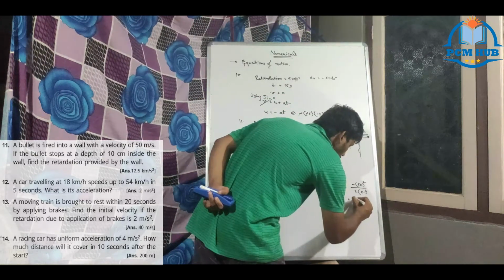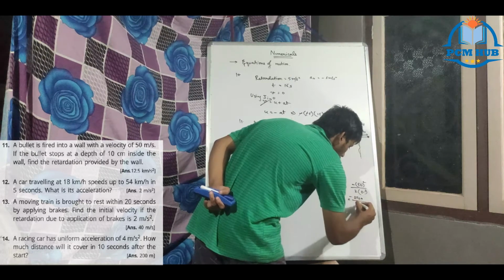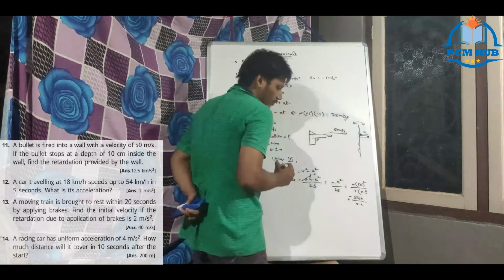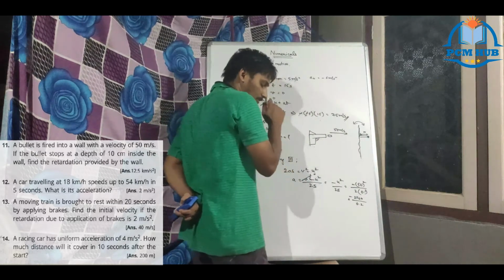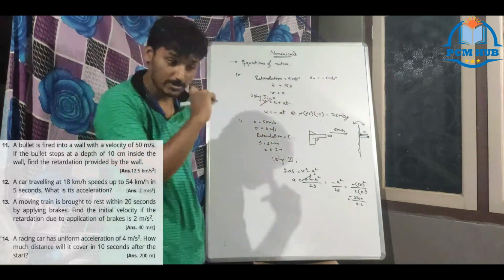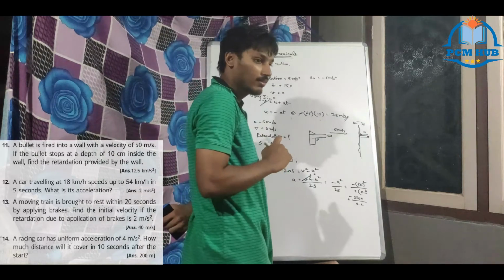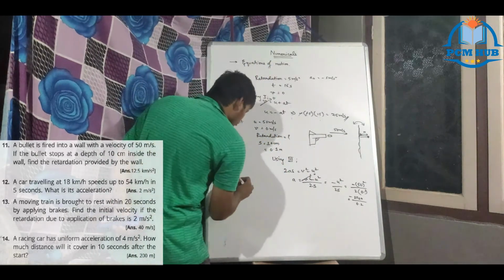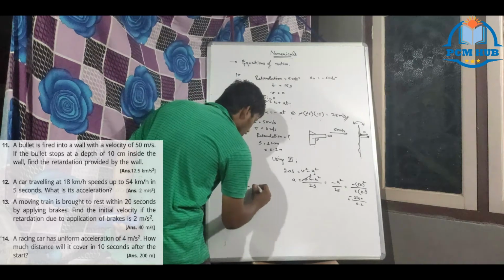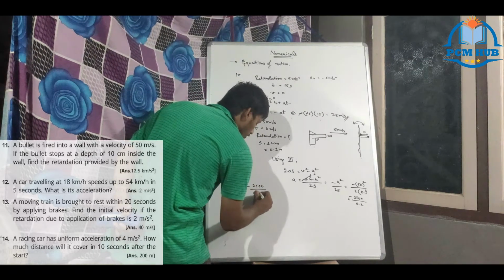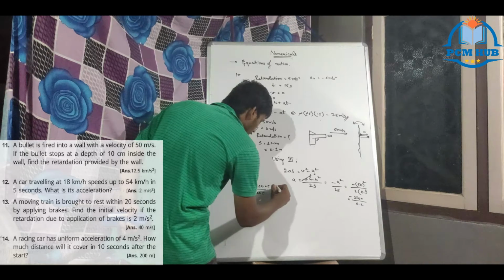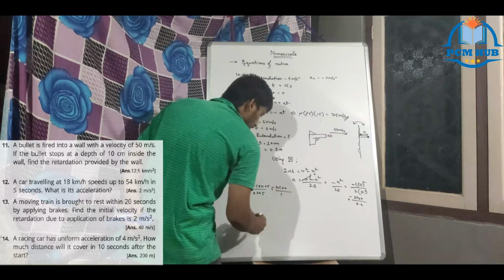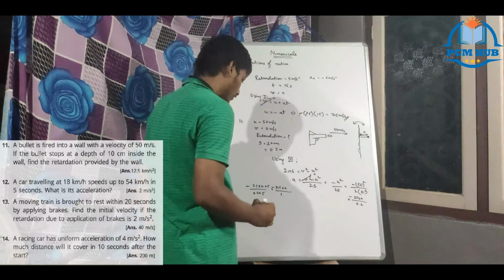So 50 square is 2500, minus 2500 divided by 0.2. So how will you do it? 0.2 into 5 times, if you multiply it will become 1. So minus 2500 divided by 0.2 into 5 into 5, so it will become 25 into 5 is 125, 00, divided by 1.